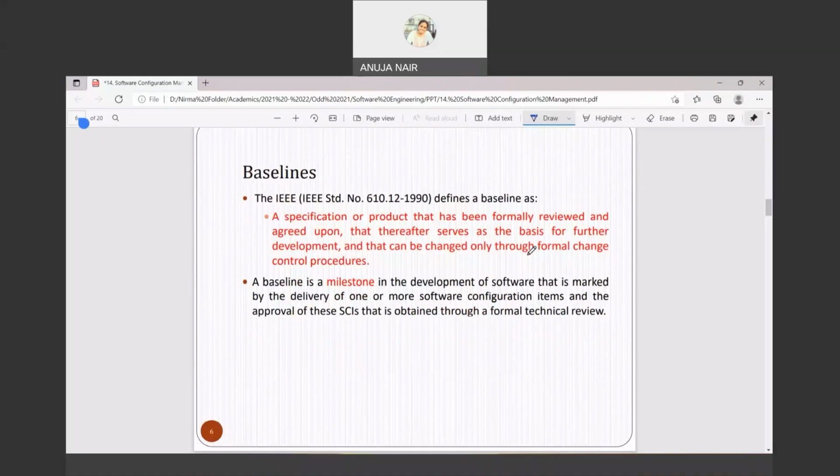Okay. Now there is a new concept called baseline. So you will read a term called baseline. So let's just go through its definition defined by IEEE. Baseline is what? It is a specification of a product that has been formally reviewed and agreed upon, that thereafter serves as the basis for further development, and that can be changed only through formal change control procedures.